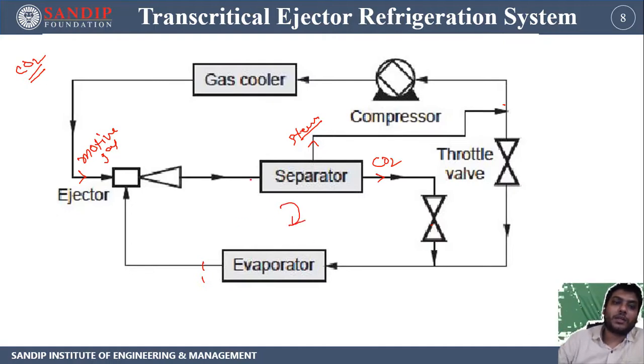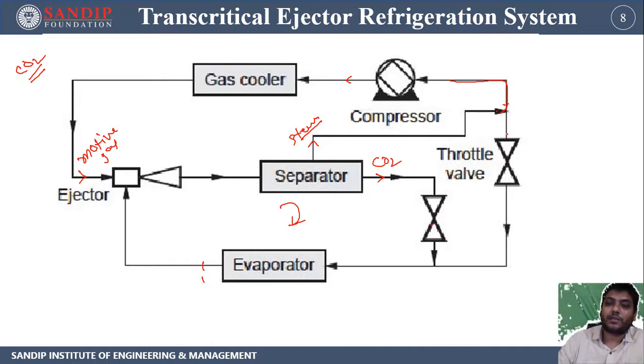Now coming to the gas cycle, what happened, let's say the compressor has a very high temperature and pressure, that pressure is going to be passed in the gas cooler where the temperature falls down, and after that it comes as a motive steam in the ejector. Now before the compressor, after the separator the steam is supplied over here, and that steam is going to be compressed.